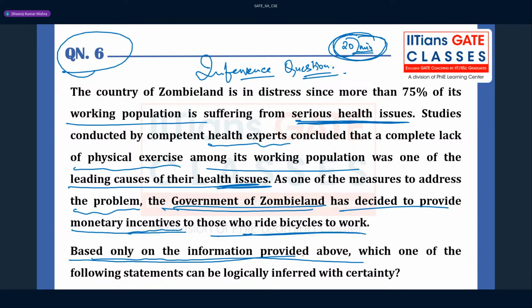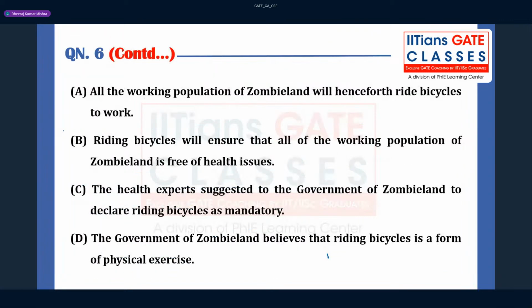don't use your brain, guys. That is what the meaning here is. They are trying to say that don't use your brain. What they are saying, based only on the information provided above, which one of the following statements can be logically inferred with certainty? This sentence is in every such question. Look at the options, and the factual option you can always eliminate.